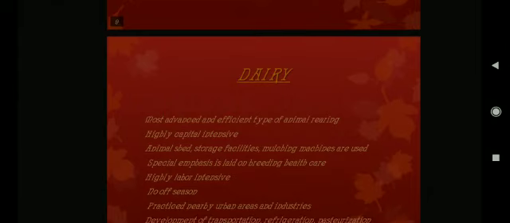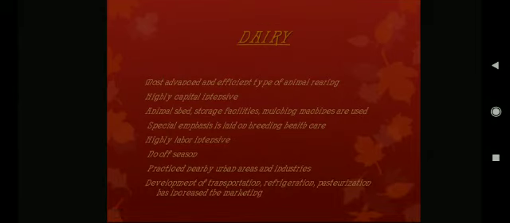Next is dairy farming. The most advanced and efficient type of animal rearing is done here, and that is highly capital intensive farming. Animal sheds, storage facilities, milching machines are used, and special emphasis is laid on breeding and healthcare. So that is capital intensive agriculture. It is also highly labor intensive, as some work is done manually, so labor is also required here.